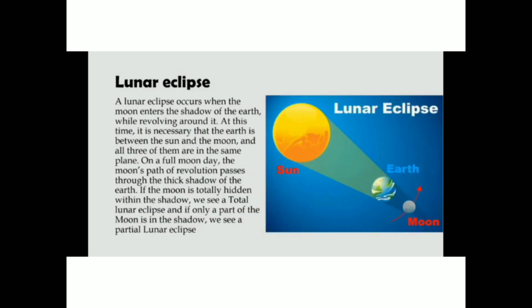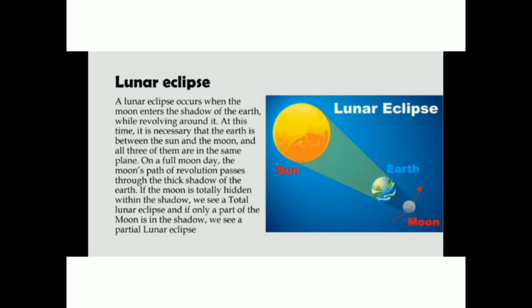Now next, the lunar eclipse. A lunar eclipse occurs when the moon enters the shadow of the earth. You can see in the picture; you should write the difference between the lunar eclipse and solar eclipse. A lunar eclipse occurs when the moon enters the shadow of earth while revolving around it. At this time, it is necessary that the earth is between the sun and the moon, and all three of them are in the same plane.